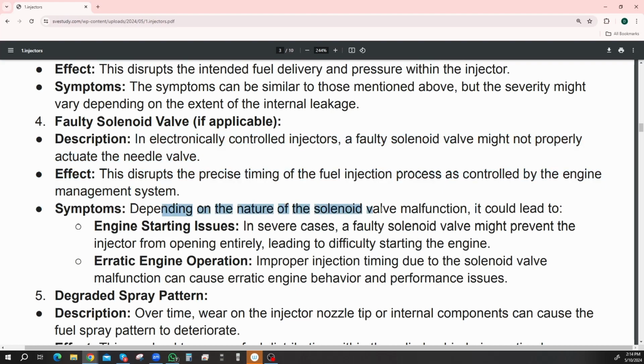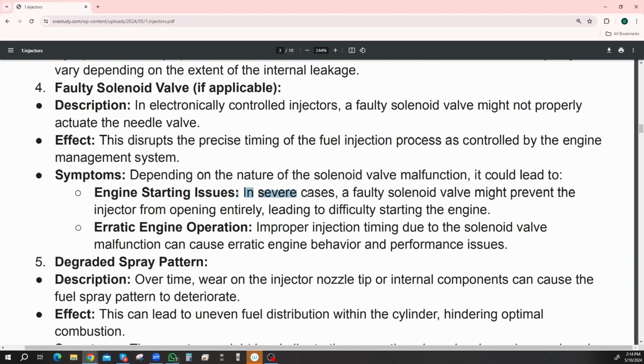Depending on the nature of the solenoid valve malfunction, it can lead to a couple of different issues. We can have engine starting issues. In severe cases, a faulty solenoid valve might prevent the injector from opening entirely, leading to difficulty starting the engine.